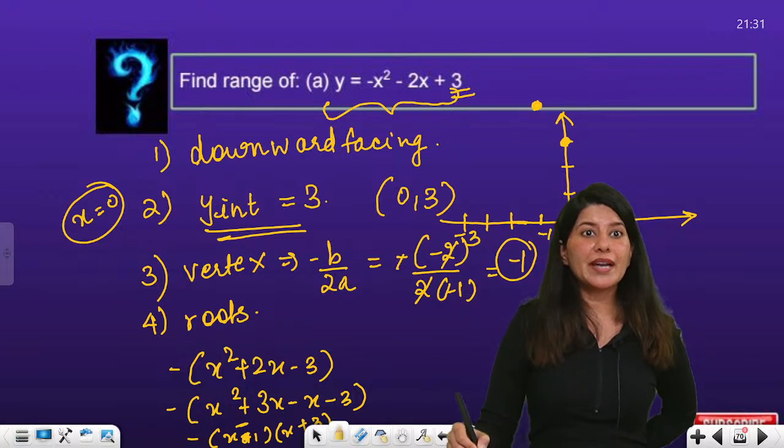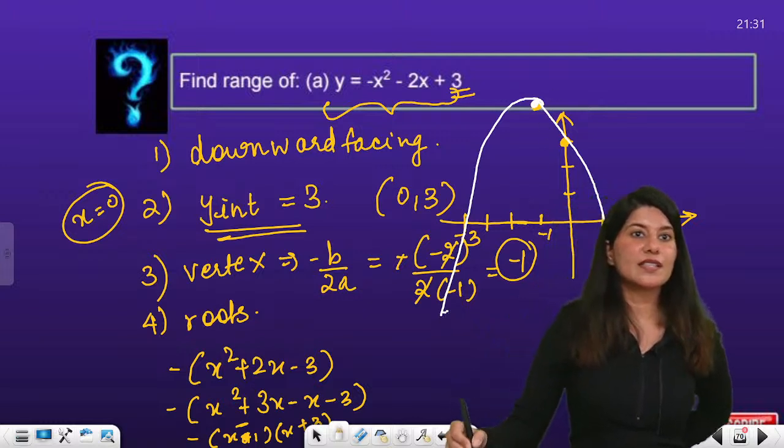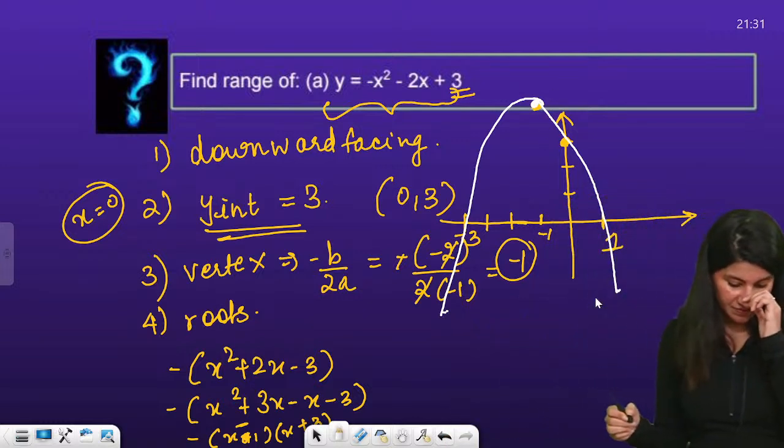Now you can go ahead and plot the curve. So this is your vertex. It will look like this and it will look like this, right? So this is how your parabola will look.